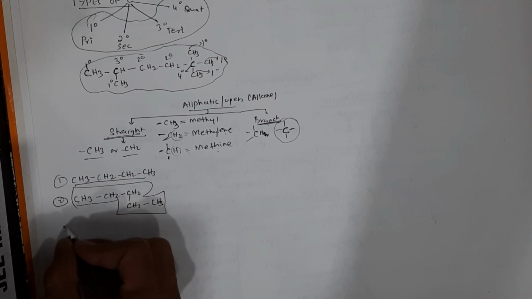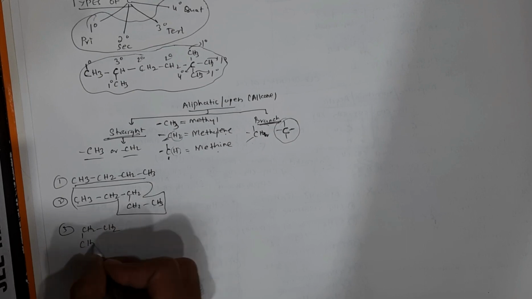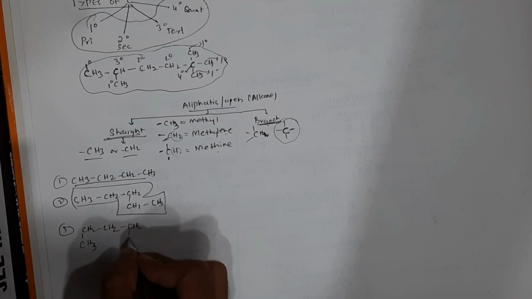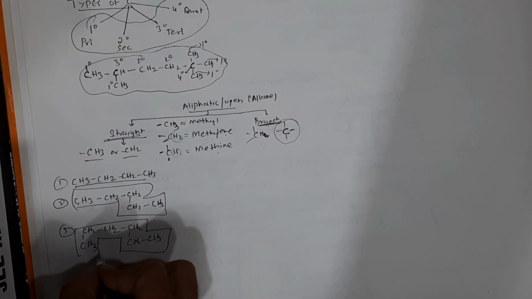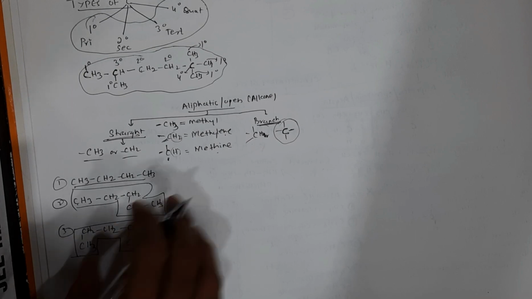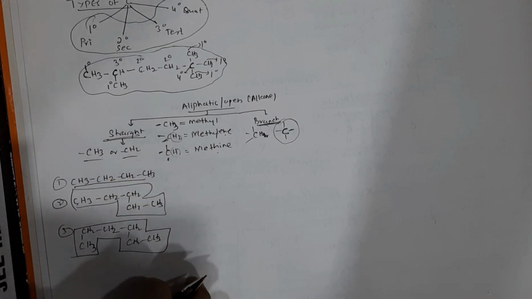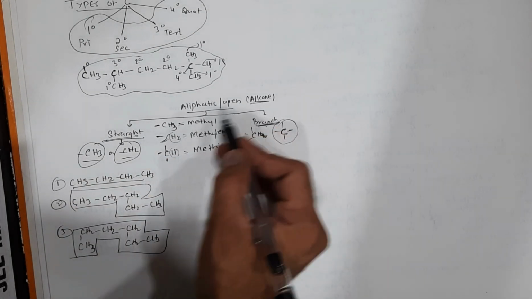Similarly CH3, CH2, CH2, CH2, CH2, CH3 is again a straight chain. In whichever manner I write it in the book, it doesn't matter. There should be only CH3 and CH2 in the alkane, so it is a straight chain.